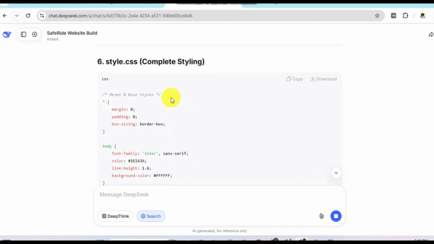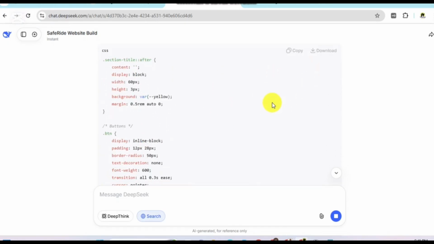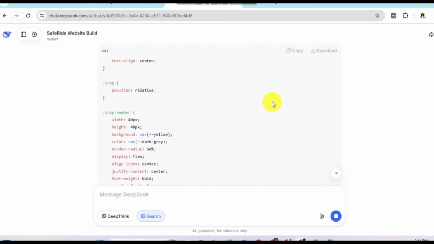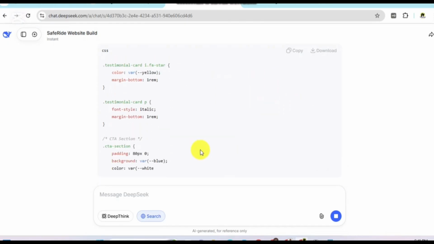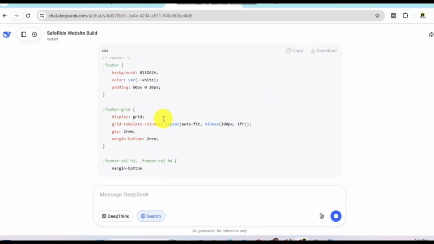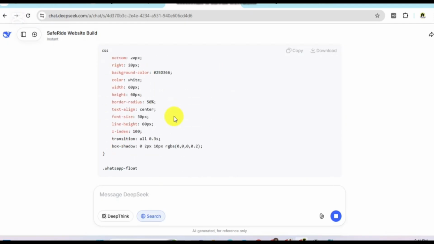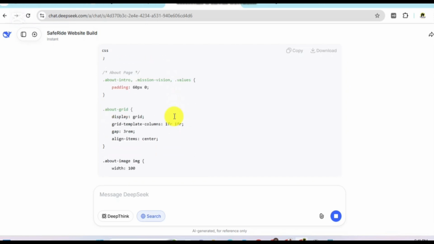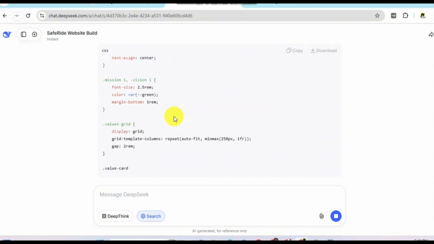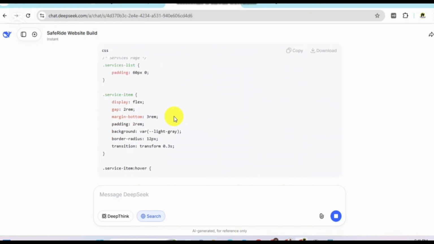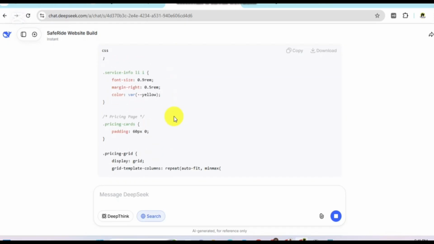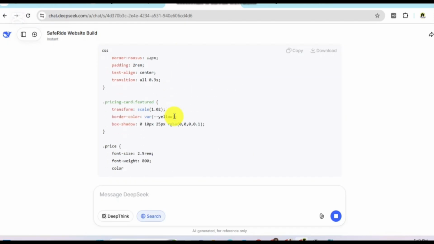Let's go to the next code that is generating, which is style.css. Okay, so now we are going to be doing style.css. It's still writing the code, that's why the copy has not been activated. Let's move and meet up with it. Very interesting. This is something you would have sat down for months writing manually, for those that even know how to write code. But AI has simplified everything. See how fast it's writing the code, and it's going to come out very neat. Once we are done copying and pasting all the code, and you visit the site we have done, we are going to be seeing everything.